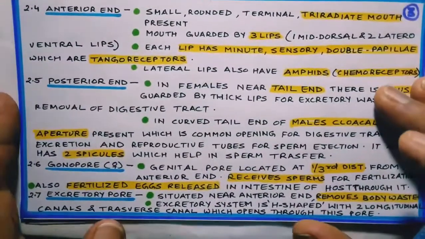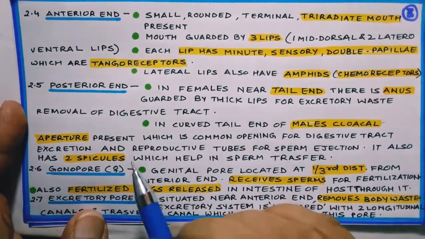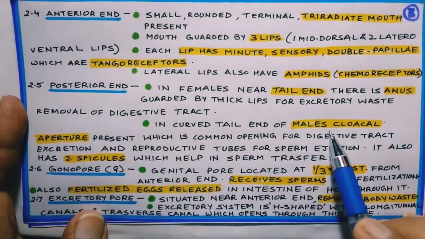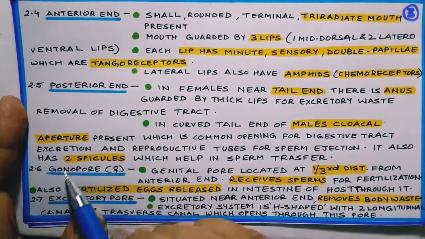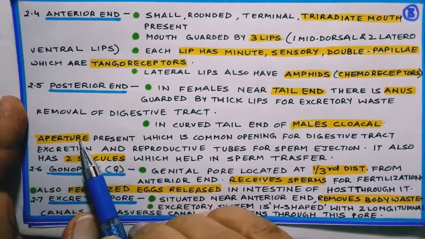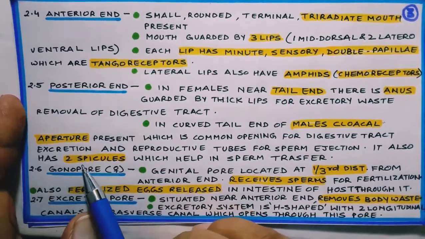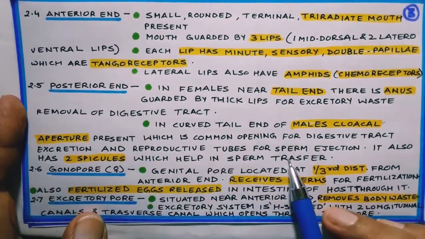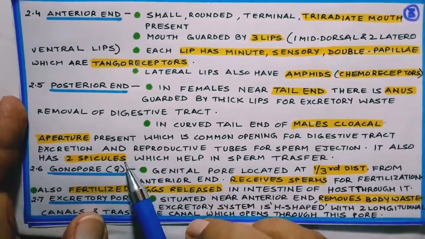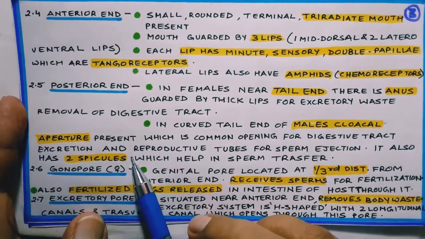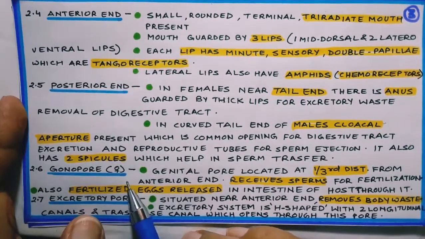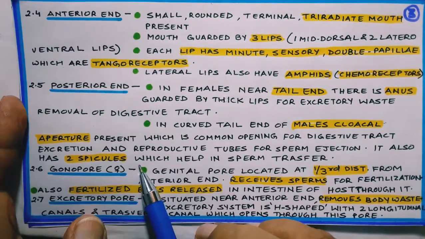In the posterior end, as I have already shown to you, the females have anus and males have curved tail, cloacal aperture is present. One thing I want to make clear to all of you here, that male have 2 spicules which help in sperm transfer, and these spicules are called penial setae, and the posterior end has cloacal aperture.